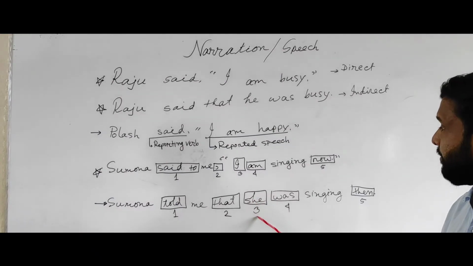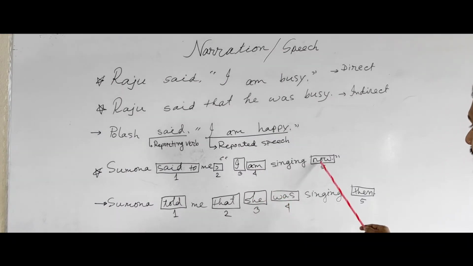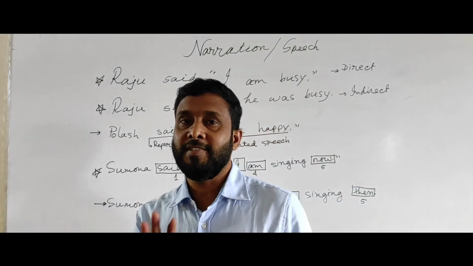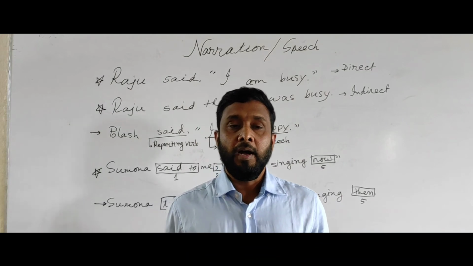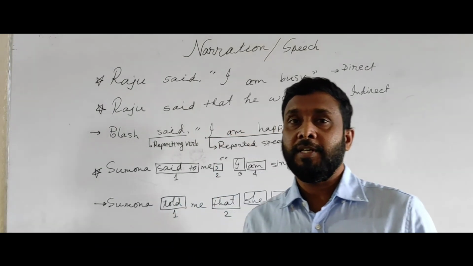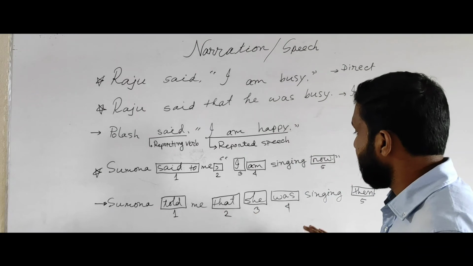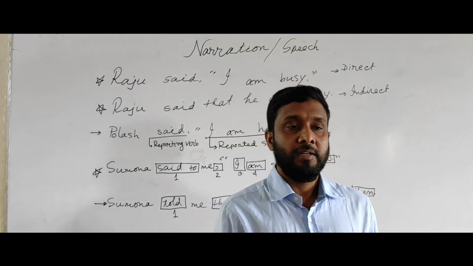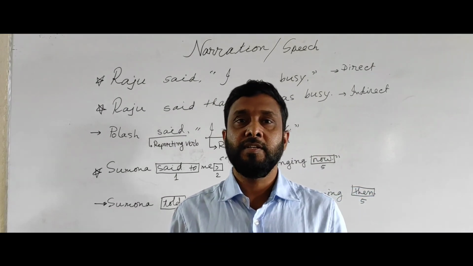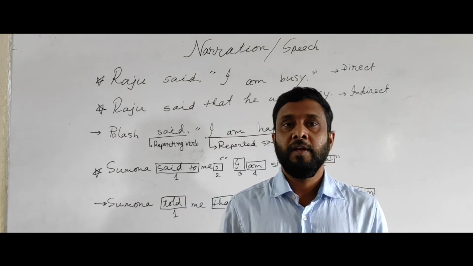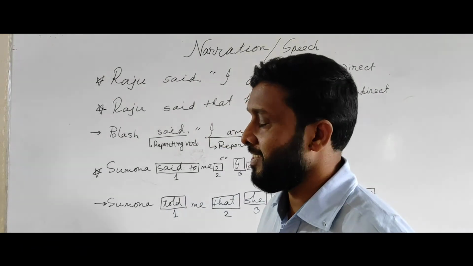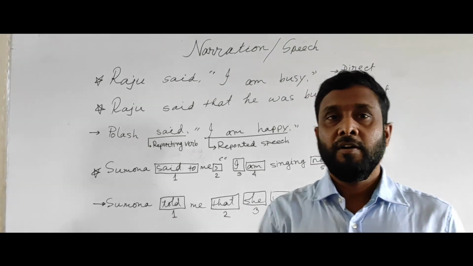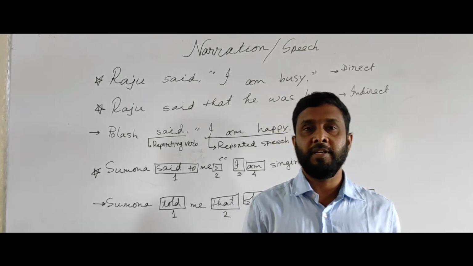Now person will be changed, verb will be changed, and some time phrases will be changed. So there are 5 changes, and I shall teach you one after another. That means it will take a few classes, because changing narration is a big portion. I shall show you all of the changes chronologically, one by one from the next class.